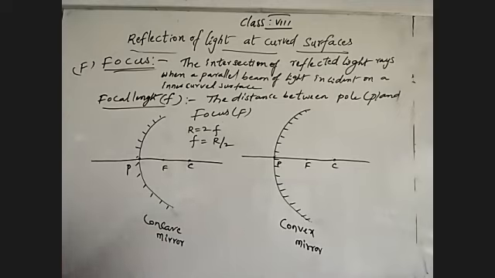After that we will derive how the relation came. The derivation is there. Are you okay on that?